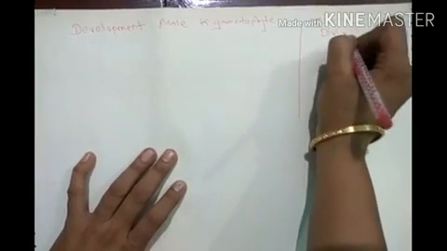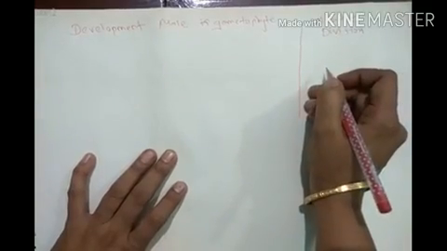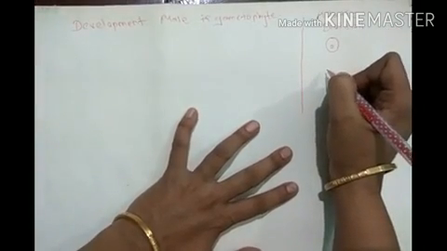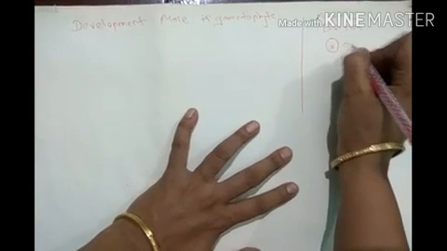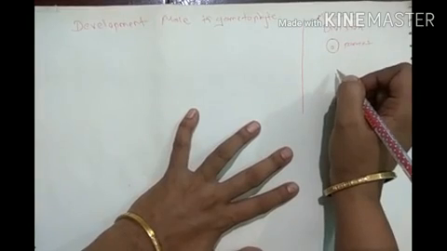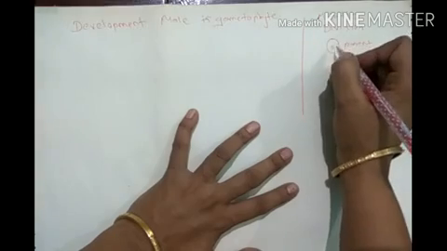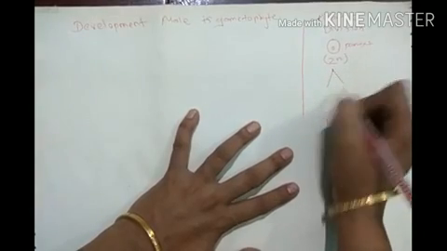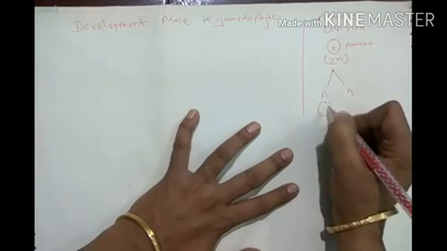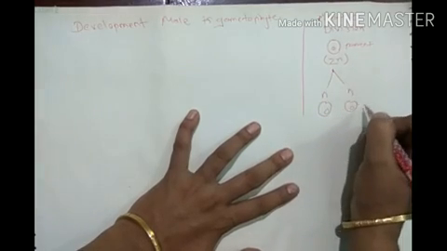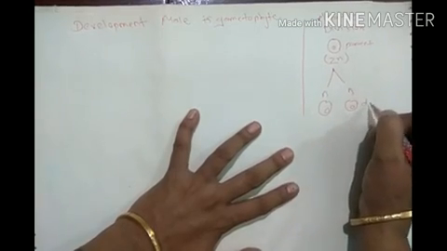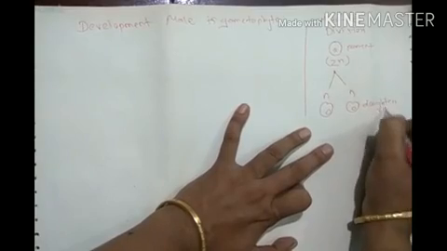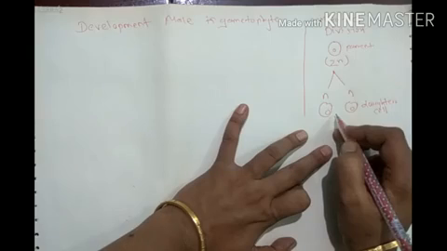Here a single parent cell containing a nucleus having a pair of chromosomes, that is a diploid cell, is divided into haploid daughter cells having the same number of chromosomes as their parent.